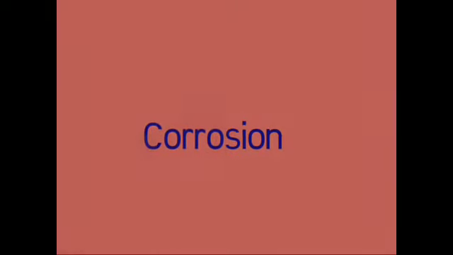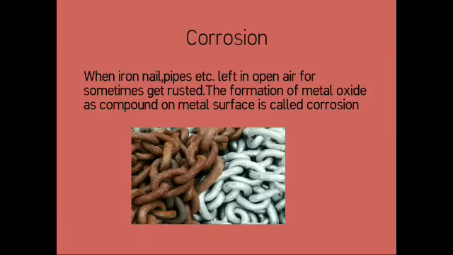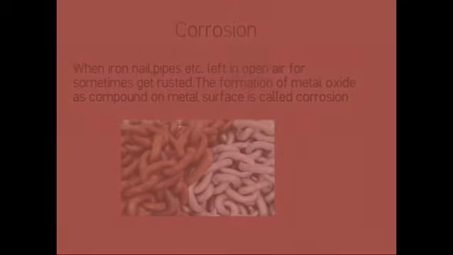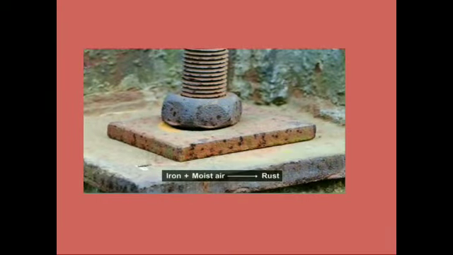Now, corrosion. What is corrosion? You must have seen iron nails, pipes, etc. when left in open air for some time get rusted. In this way, the formation of a compound on the metal surface is called corrosion. Iron reacts with moisture and air and forms rust, that is called corrosion.